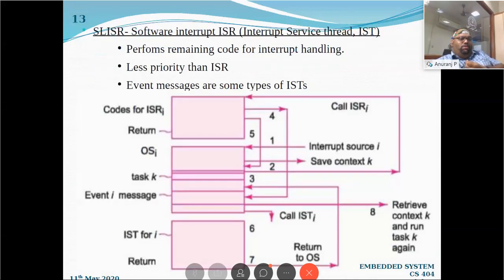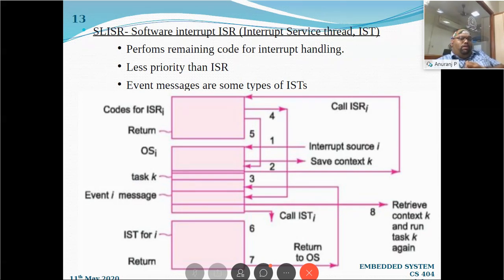The next one you can see is the SLISR, the slow level interrupt service routine. This is also a part of the interrupt service routine, but it has a lower priority. It will not contain any urgent or emergency code to be executed, and it has a lower priority than the ISR.